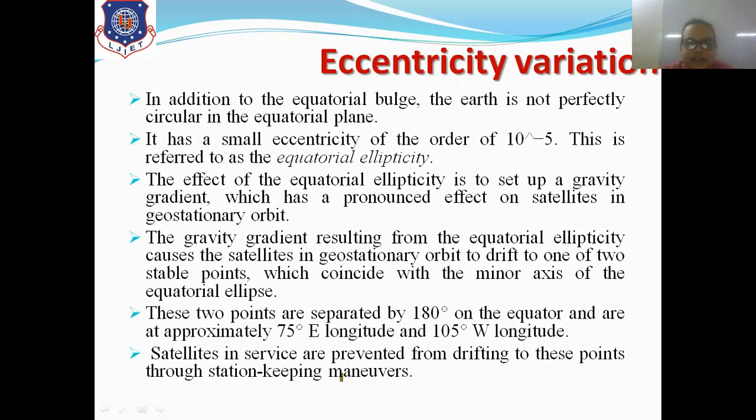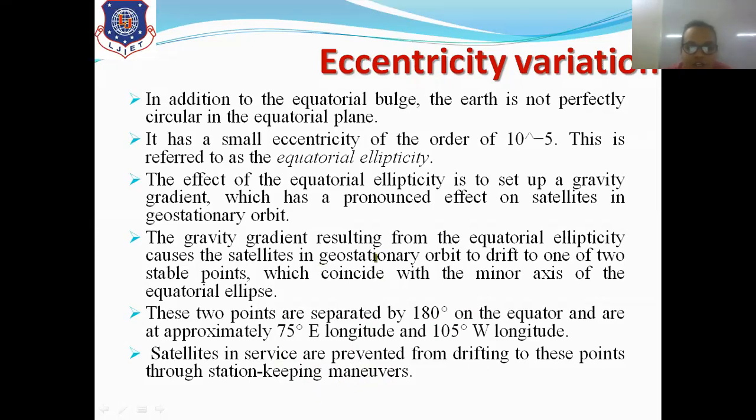Now, as we have studied in the block diagram of satellite communication, satellite communication needs station keeping and attitude control. So what do station keeping maneuvers mean? They completely observe the particular orbit in which the satellite is moving. If the satellite drifts from one stable point to another, and if it is perturbed, then it can be brought back using station keeping maneuvers. And there are two types of maneuvers, that is, east-west maneuvers and north-south maneuvers.